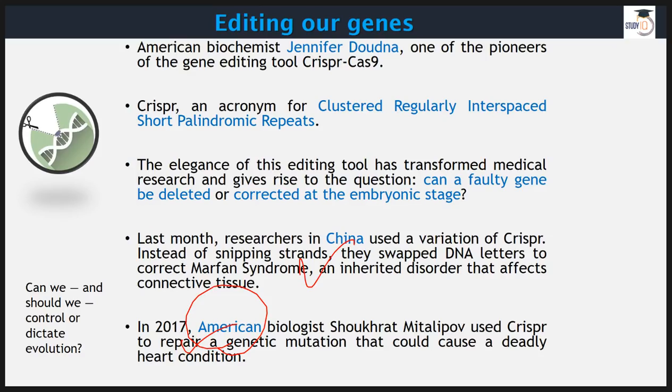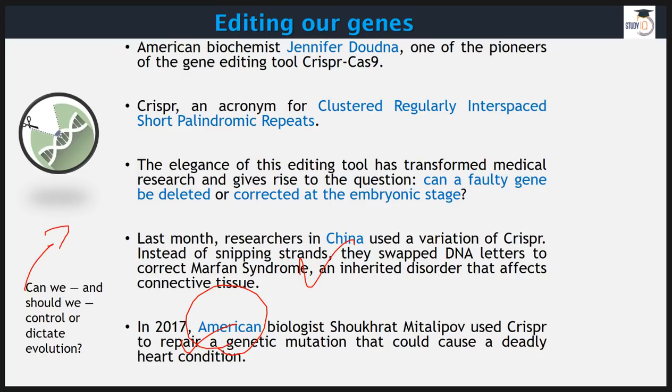So scientists, or researchers or biochemists, are working on this: if we can cut a bad gene, and if we can inject or paste a good gene, then we can avoid all these diseases. But it also raises a question, right?